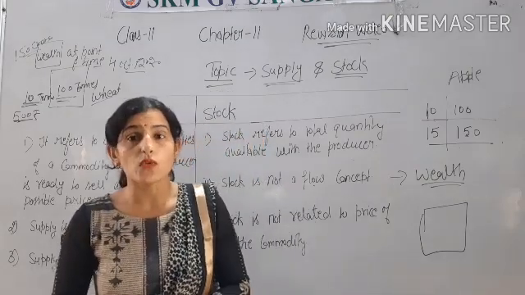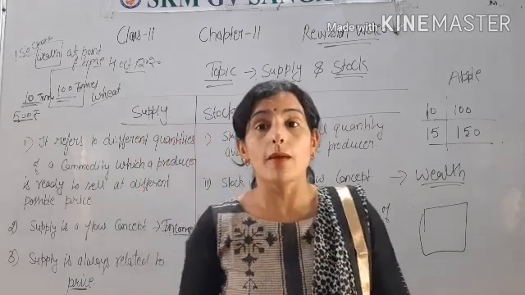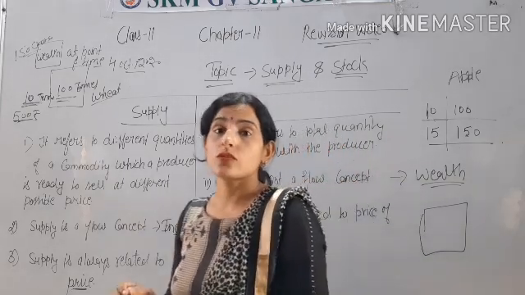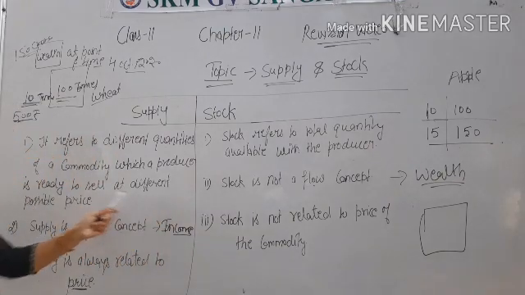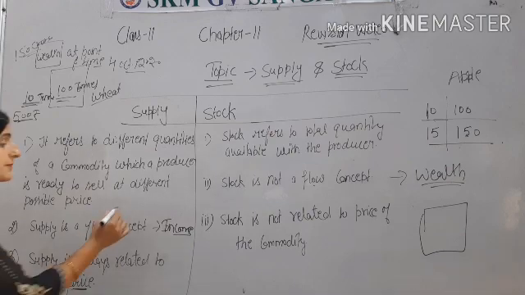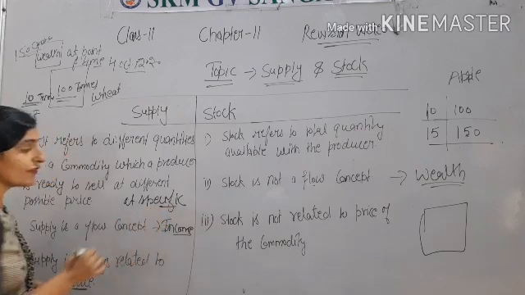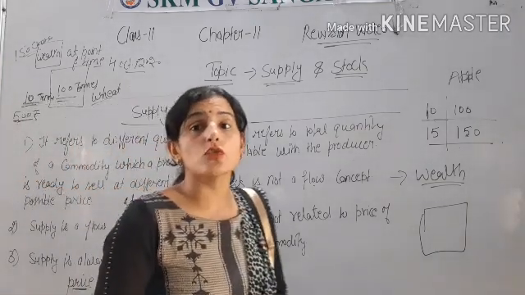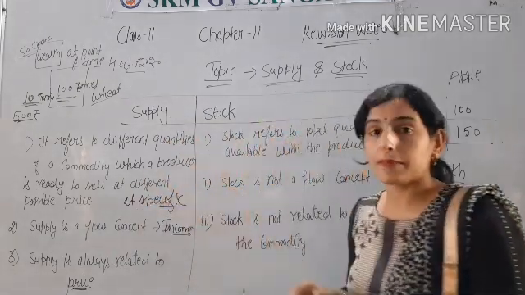And what is quantity supplied? Quantity supplied refers to the specific amount of a commodity supplied at a specific price. Here we are saying that supply means the producer is ready to sell at different possible prices, but quantity supplied means supply at a specific price. A specific amount of a commodity supplied at a specific price is called quantity supplied. So this is the stock and supply concept.